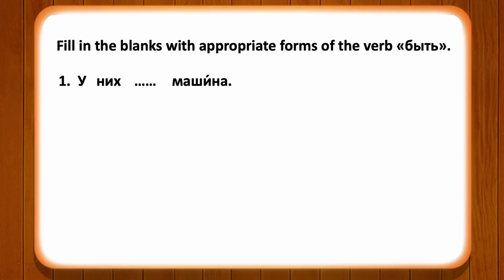Машина means car. So the form of the verb that you will fill in will be the feminine form. У них была машина. They had a car. The feminine form is because of the word машина, which is a feminine gender word.